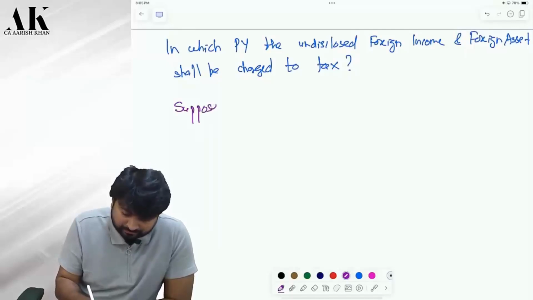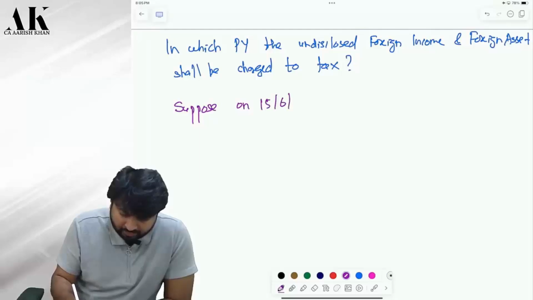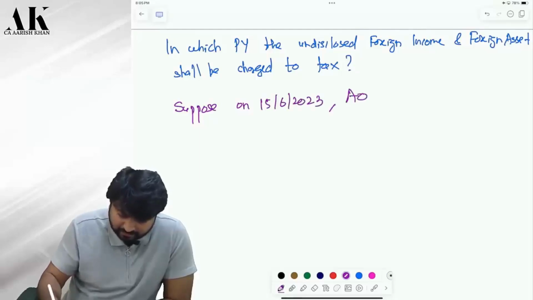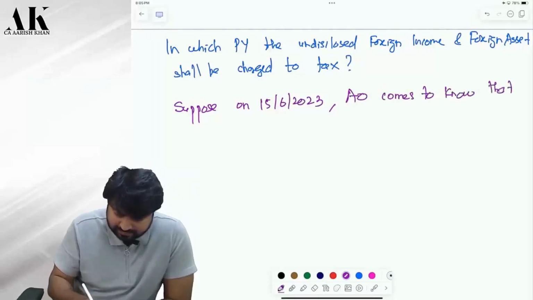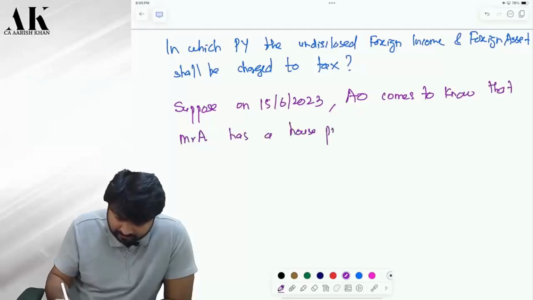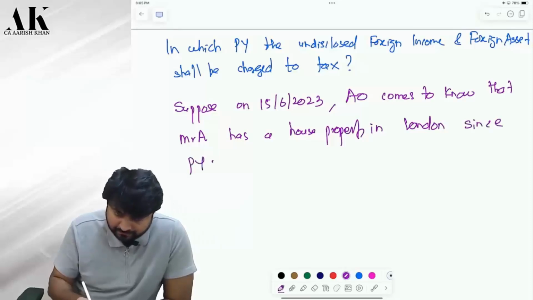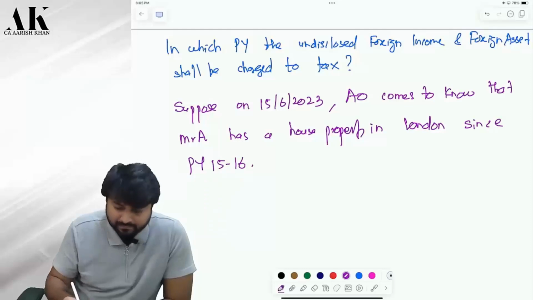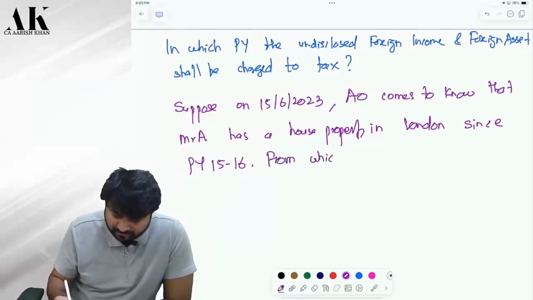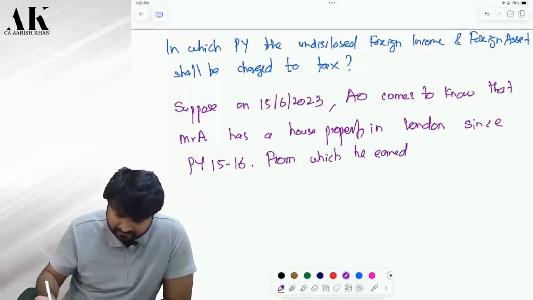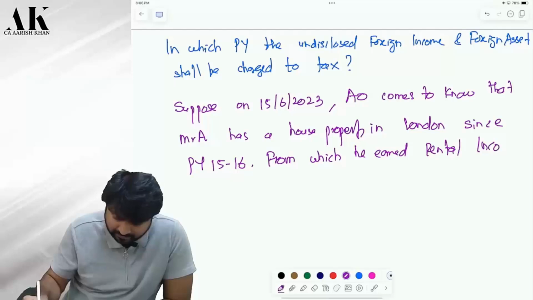Suppose on 15th of June 2023, the AO comes to know that Mr. A has a house property in London, since previous year 15-16, from which he earned rental income.